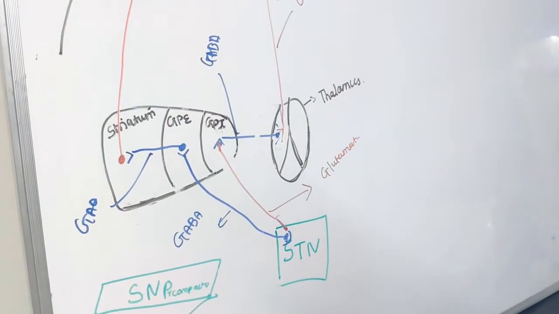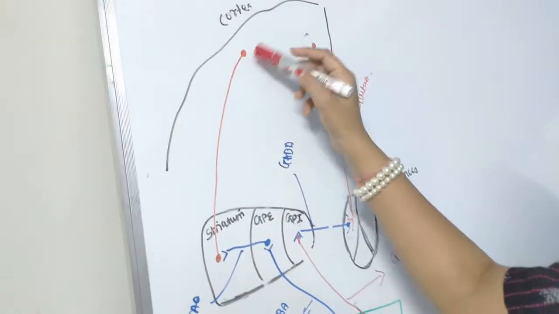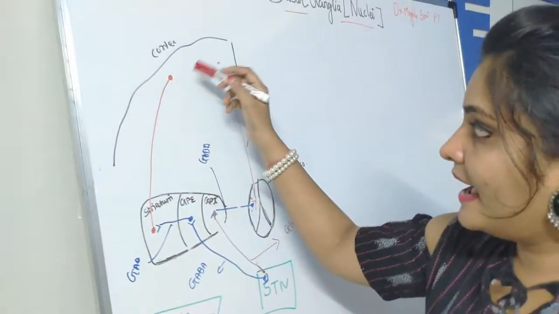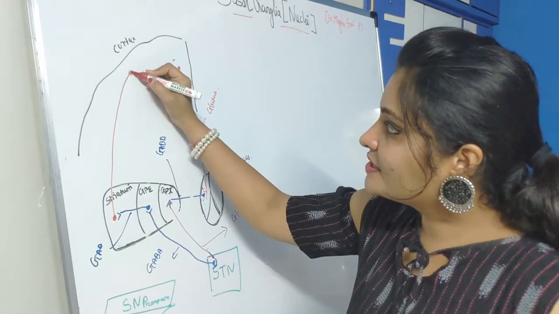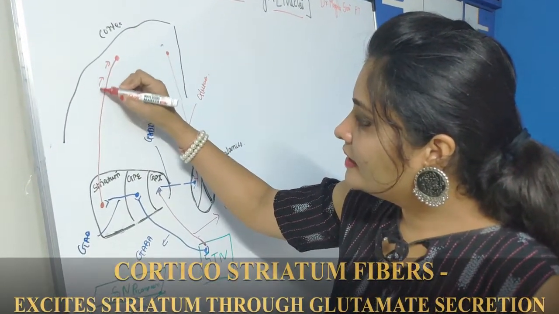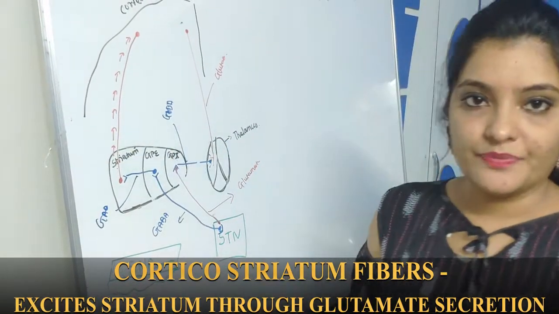Let's start. Whenever you are doing some movement or you are having some thought to inhibit the movement, the cortex is stimulated and it sends an excitatory signal to the striatum.